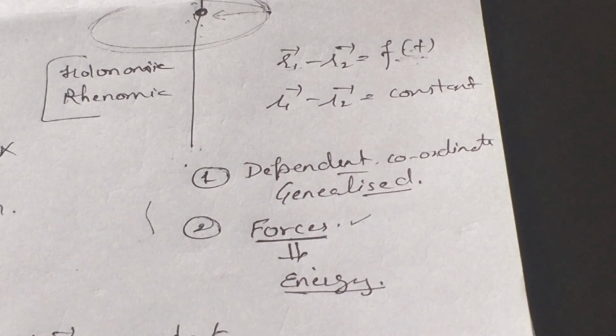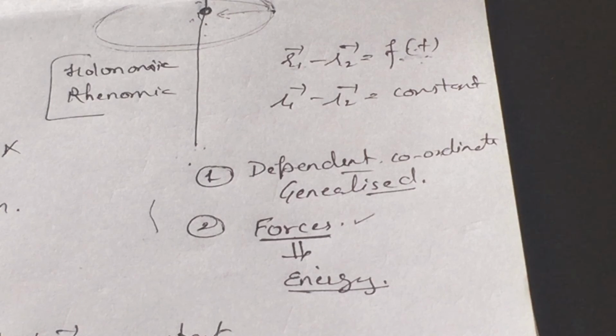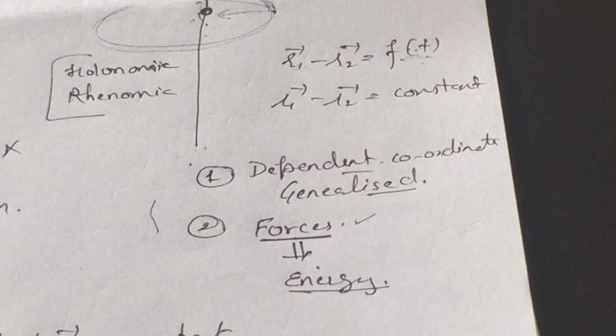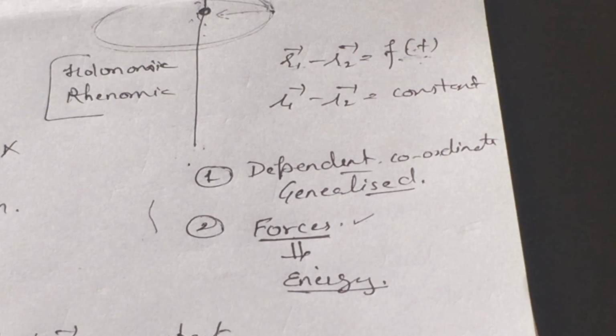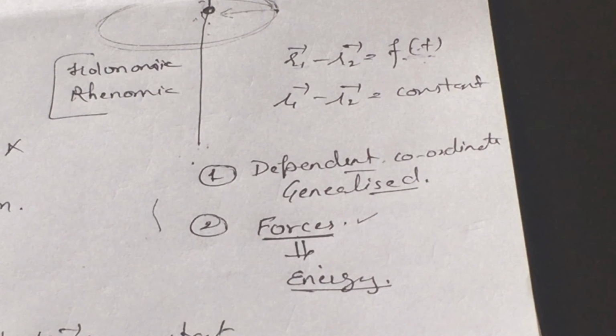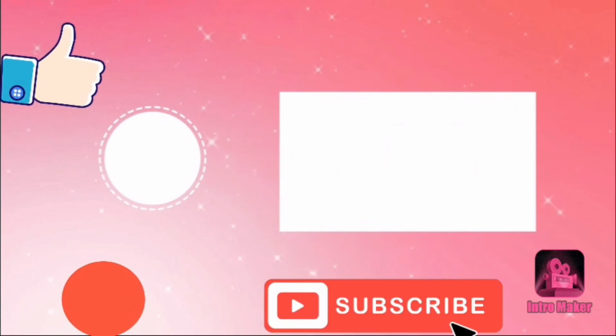This is a very simple and very interesting topic, and there are a lot of examples of constraints in your daily life. Also, you can correlate your restricted motions or the motion of any mechanical body, and you can easily find out whether it is holonomic, non-holonomic, scleronomic, or rheonomic.